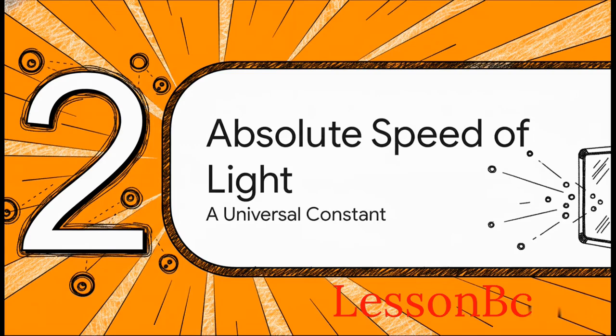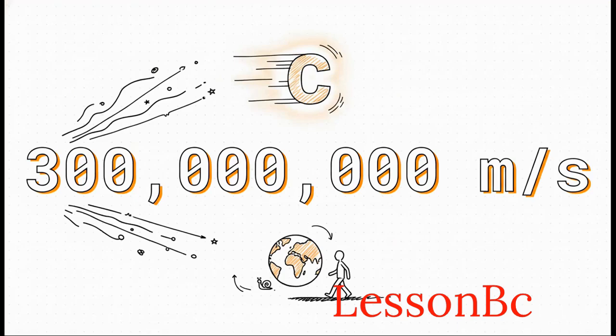Moving right along to Section 2, the absolute speed of light, a universal constant. This brings us to Einstein's second big idea. The speed of light in a vacuum is 300 million meters per second. That's our constant, c. It is so unfathomably fast that we just never notice the effects of relativity in our slow, everyday lives here on Earth.